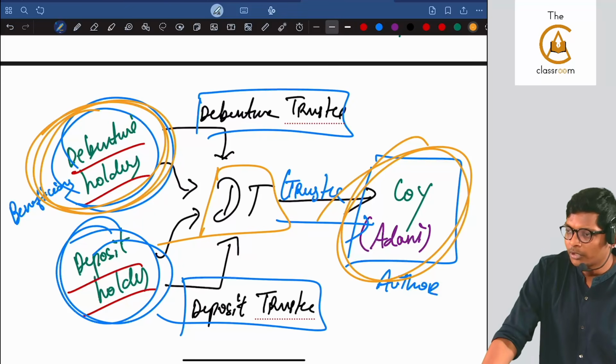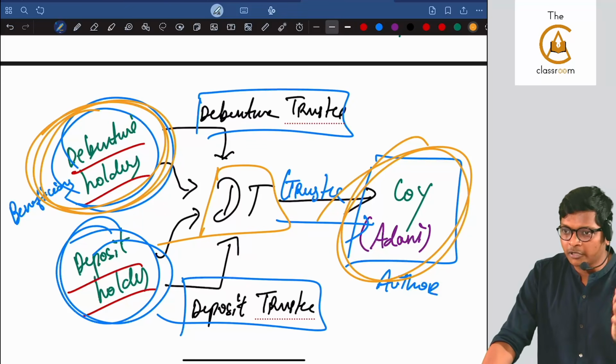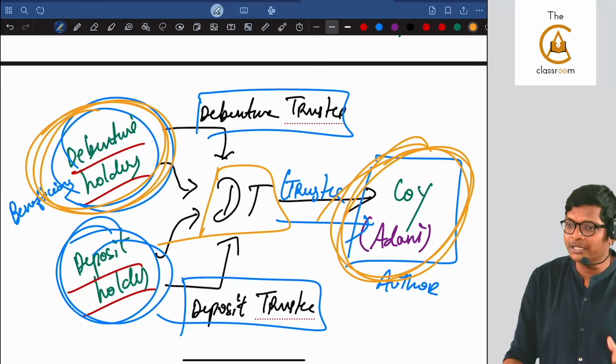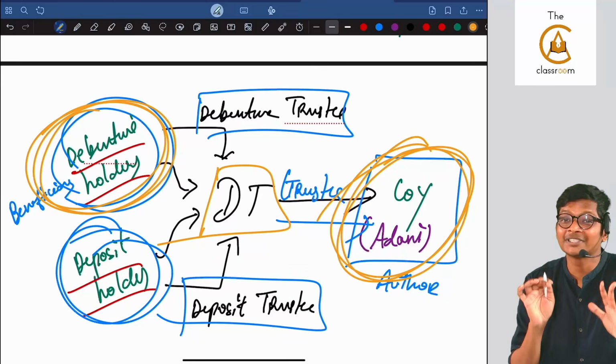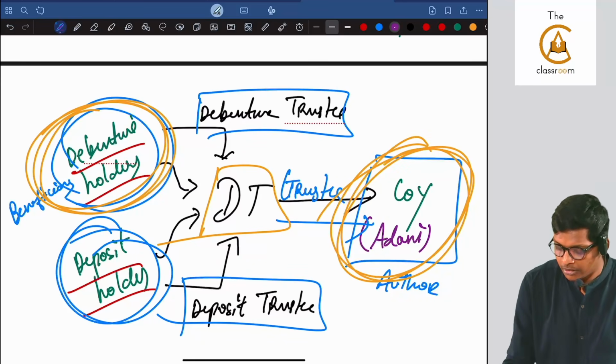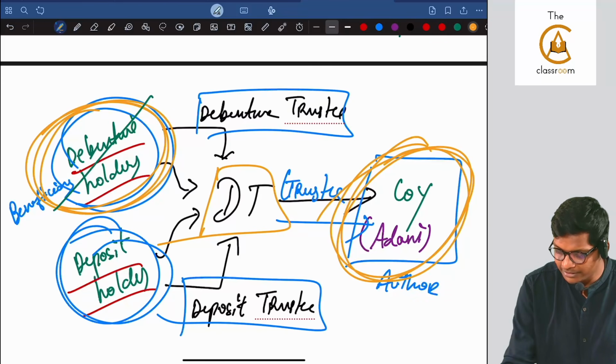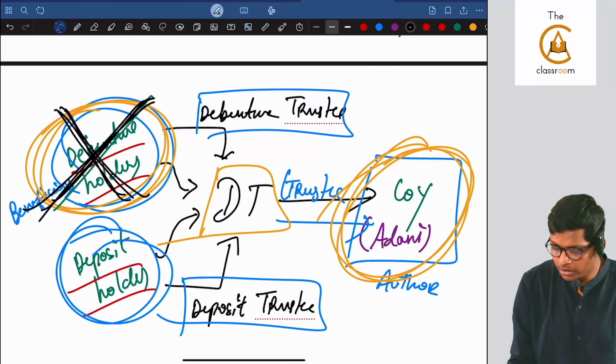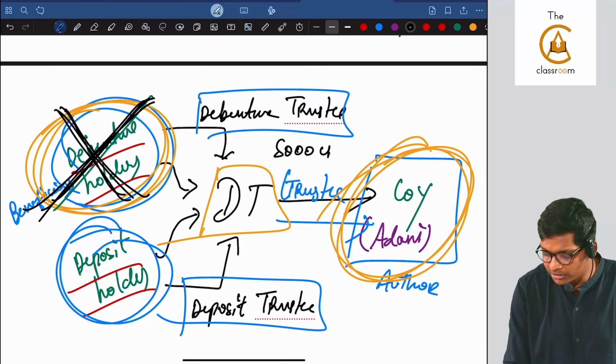But after doing so much work also, Adani used all the brains. And it is a hypothetical example, guys. Adani did not pay the debenture holders, they did not get the money. 5,000 crores vanished.